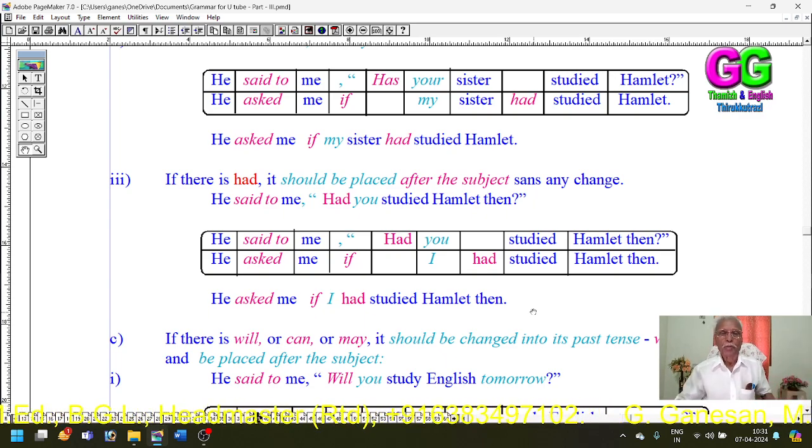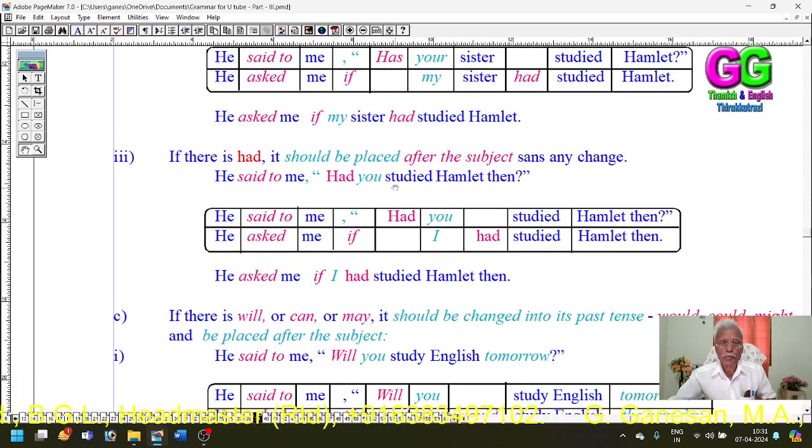No change, because it is past perfect. If the direct speech is in past perfect, there is no tense more than past perfect, so the past perfect has to be kept as it is. He said to me, "Had you studied Hamlet?" He asked me if I had studied Hamlet.